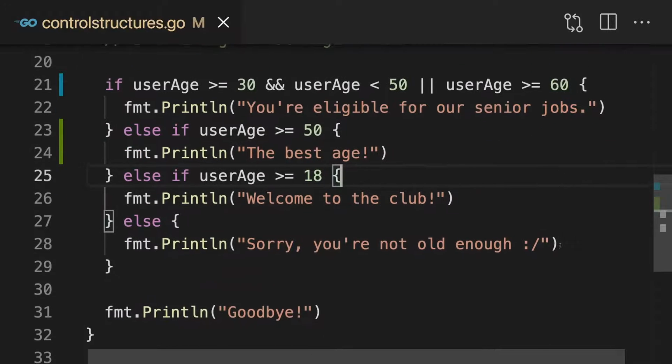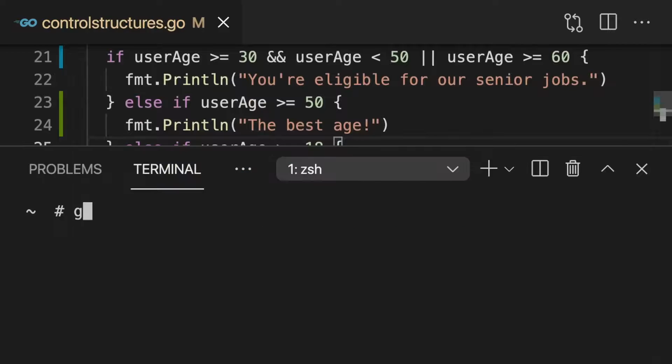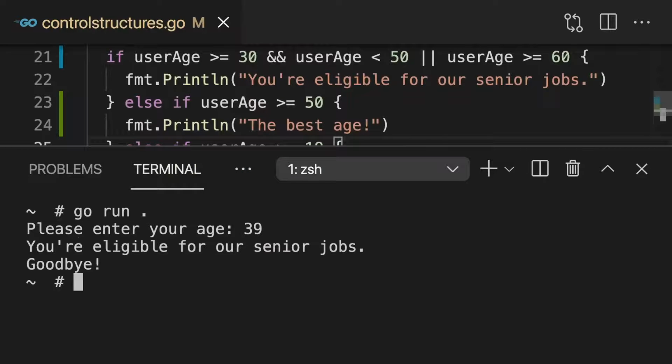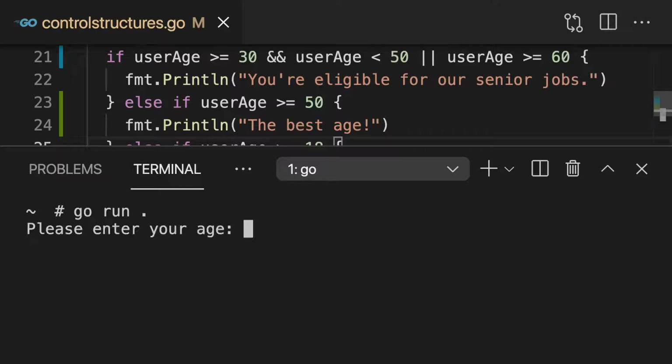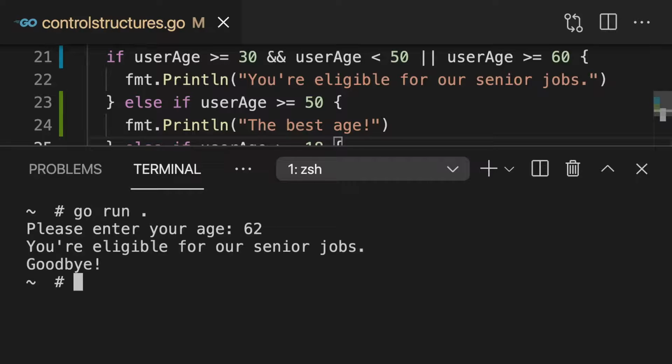And therefore now if we save that and we run our code again, if I enter 39, I get this, you're eligible for our senior jobs. If I run 55, I don't get it. I get the best age then. But if I enter 62, I again get, you're eligible for our senior jobs.